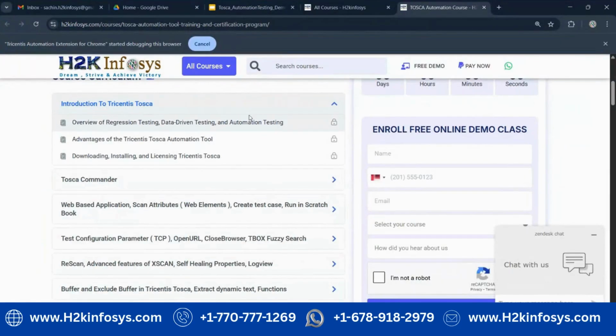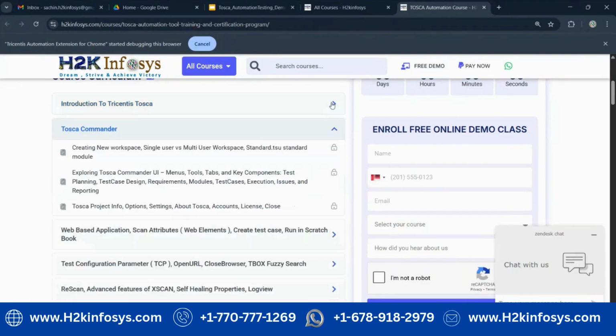Let us see the course content. We will do regression testing, data-driven testing, automation testing, and we will guide you on how to download Tosca and how to do the licensing part. In the Tosca Commander, there are multiple workspaces and standard modules available. What is a module? Everything we will cover. We will cover the different tabs and key components, like planning, test case design section, requirement section, module section, test case section. Just now we saw at a high level what is the module, what is the test case and the execution section.